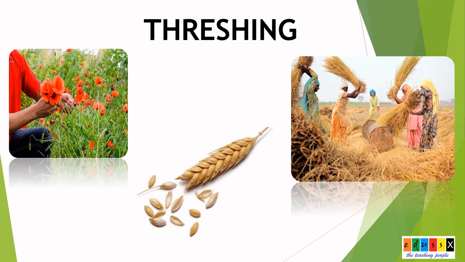We'll be seeing this method, right? So, here the farmers separate the grains from their stalks by beating them very hard. This kind of process is called threshing. The next separation method is winnowing.